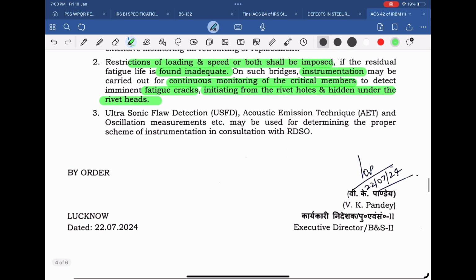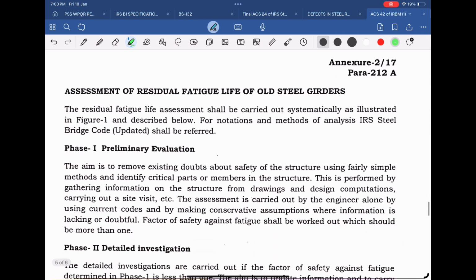Also, USFD, acoustic emission technique and oscillation measurement, etc., may be used for determining proper scheme of instrumentation in consultation with RDSO. Further, Annexure 2 by 17 has also been introduced in IRBM. As per this Annexure, residual fatigue life assessment of a bridge shall be carried out in a phased manner.